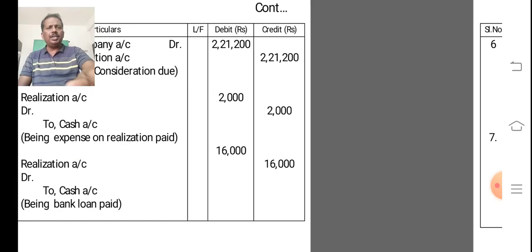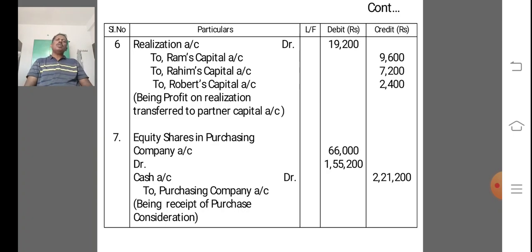Next entry is the sixth one. For what purpose do we prepare the realization account? To ascertain the profit on sale of a firm to a limited company. In this problem, we have some profit. That profit is debited to realization account and credited to the concerned partners' capital accounts.